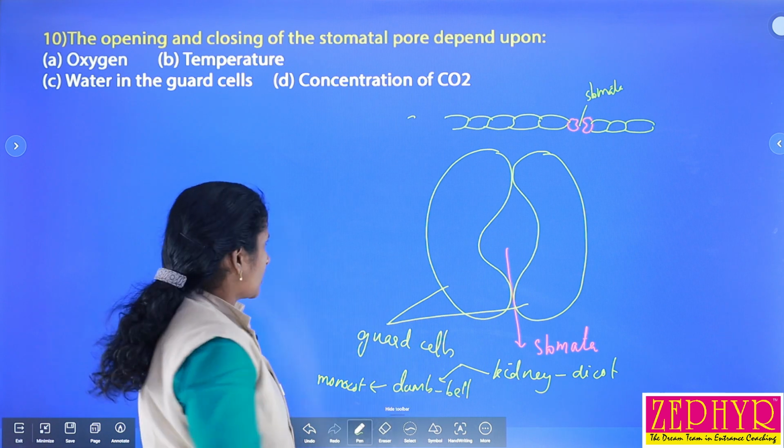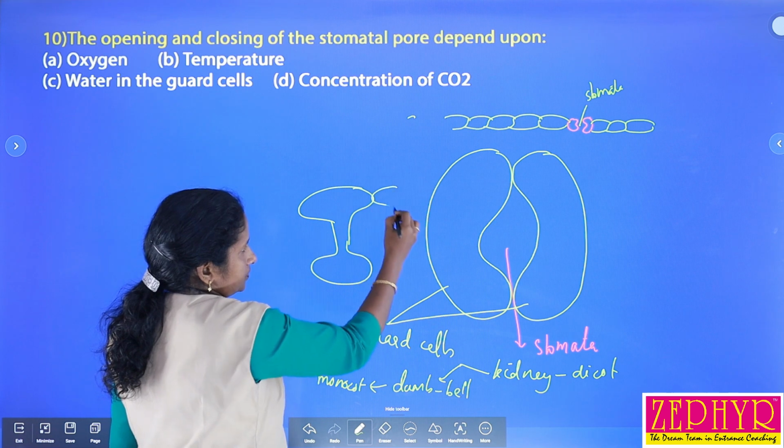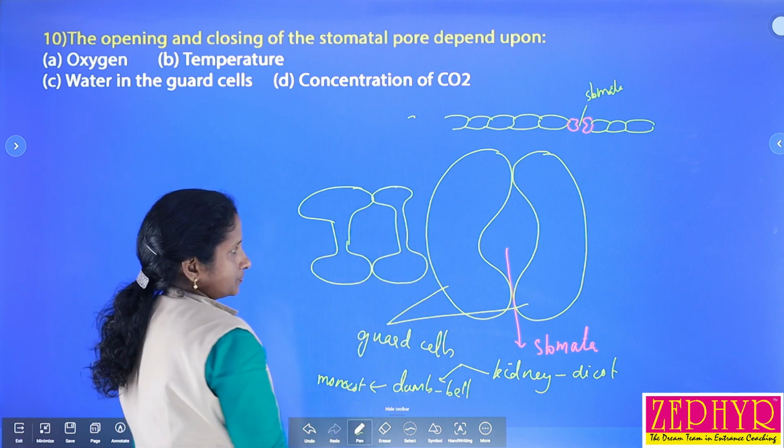What is meant by dumbbell shape? It is something like this. This is called a dumbbell shape. Okay.